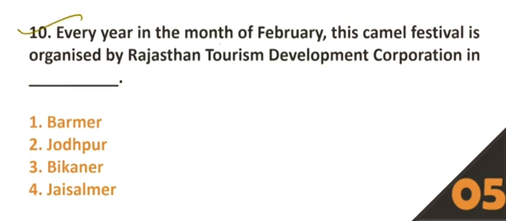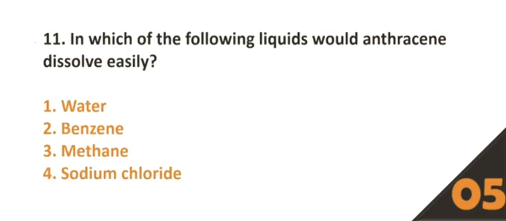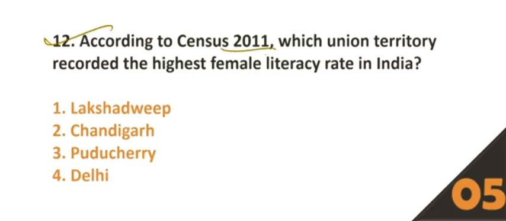Question number 10. Every year in the month of February, this camel festival is organized by Rajasthan Tourism Development Corporation in dash. Option number 3, Bikaner, is the correct answer. Question number 11. In which of the following liquids would anthracene dissolve easily? Option number 2, benzene. 12. According to the census 2011, which union territory recorded the highest female literacy rate in India? Option number 1, Lakshadweep, is the correct answer.